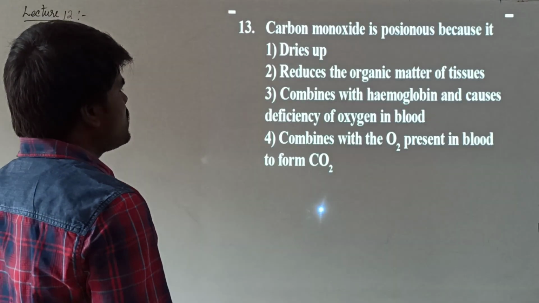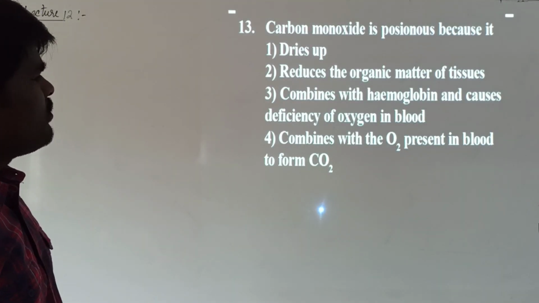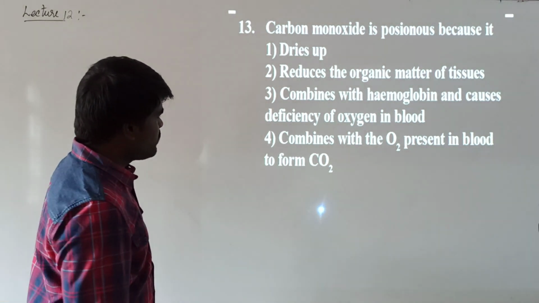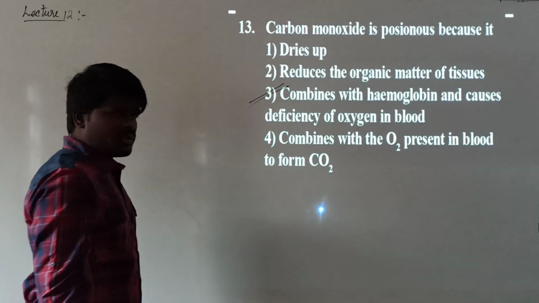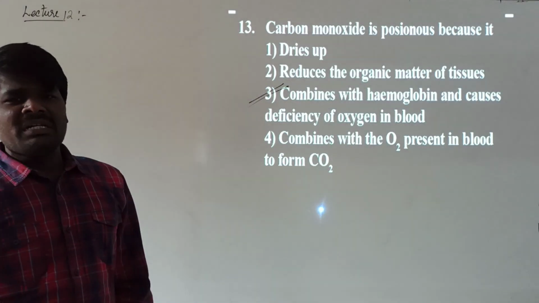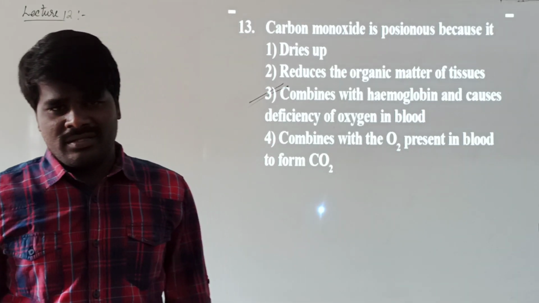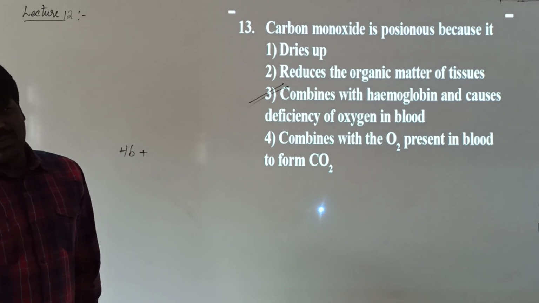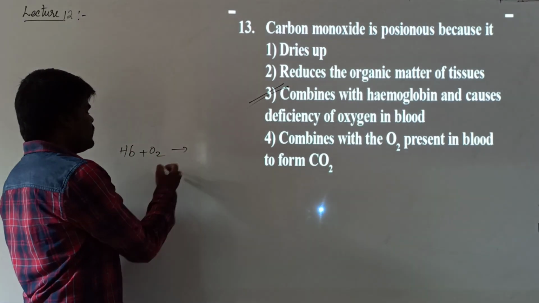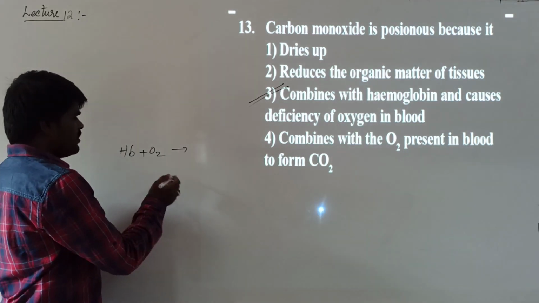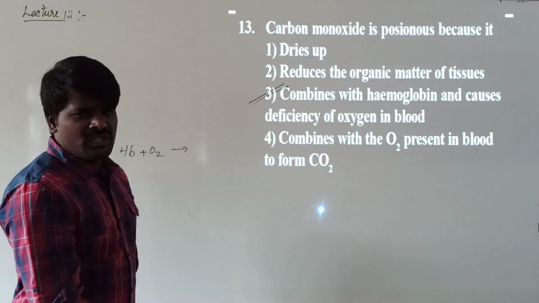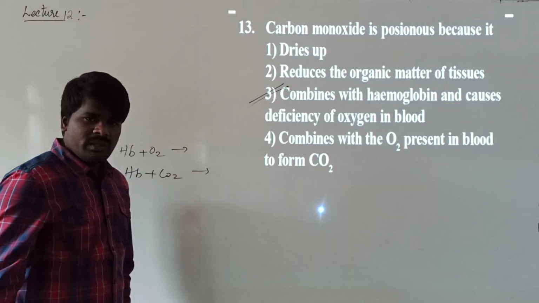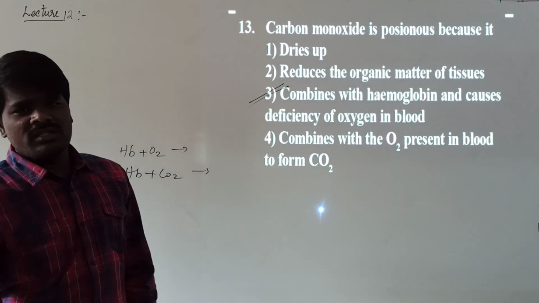It combines with hemoglobin and causes deficiency of oxygen in the blood. Actually, that is the responsible factor. It basically combines with the hemoglobin of the blood cells. What is the role of hemoglobin? Hemoglobin is the transporter of respiratory gases. It combines with oxygen to form oxyhemoglobin, and this oxygen will be released in the cells. From cells, it collects the carbon dioxide, forming carboxyhemoglobin, which will be released out of the cells.